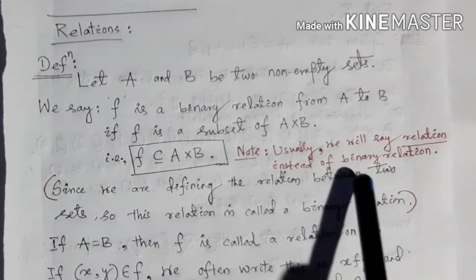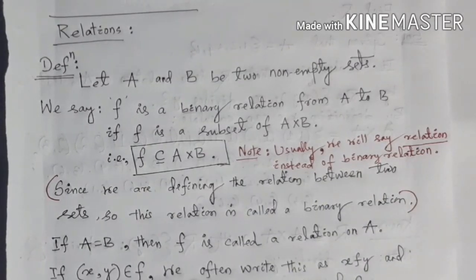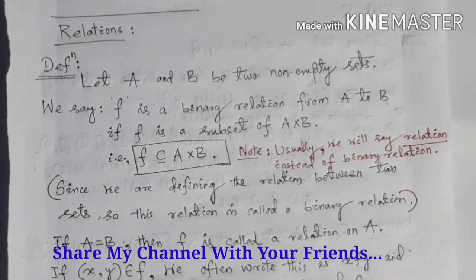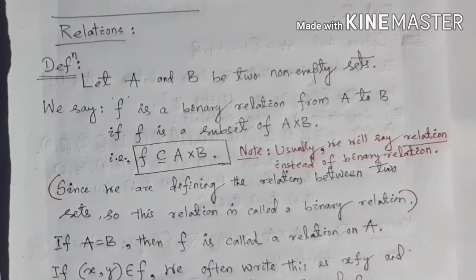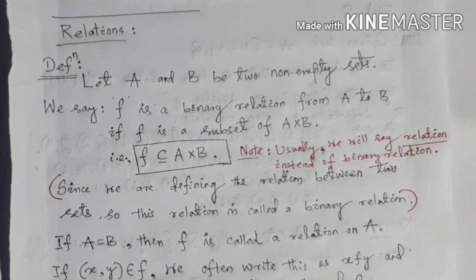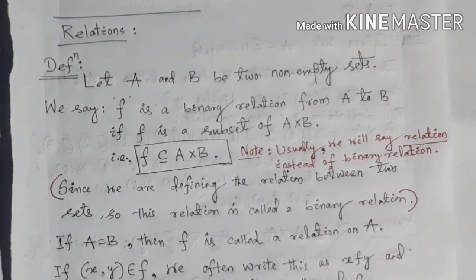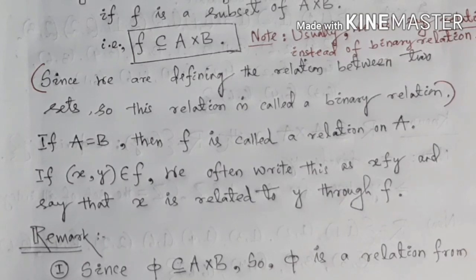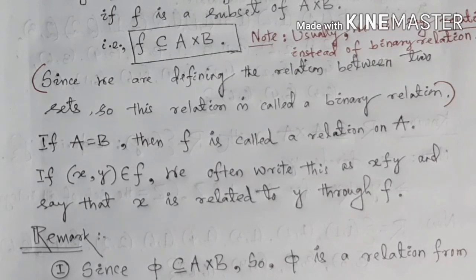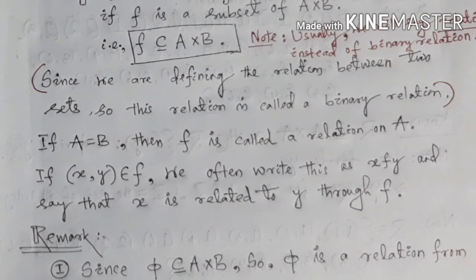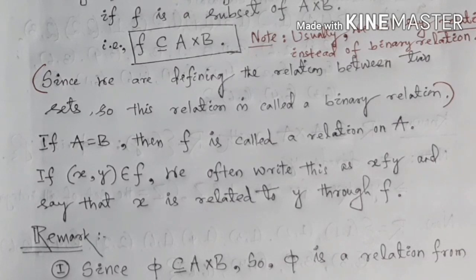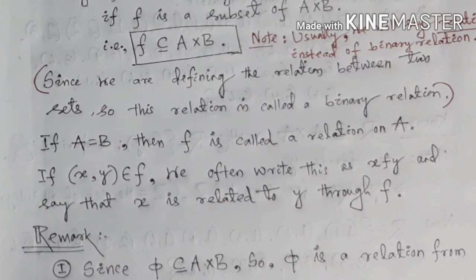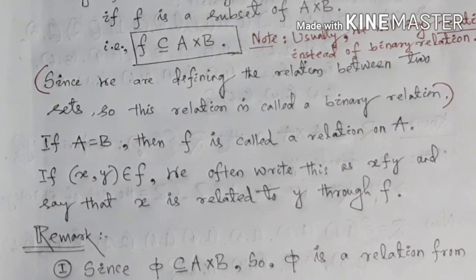So note, usually we will say relation instead of binary relation, because I have told you we are discussing the relation among the elements of two sets only. Why do we call the relation binary? Because we are defining the relation between the elements of two sets, so the relation is called binary relation. Since I will not discuss the relation among the elements of more than two sets, I will say simply relation, instead of binary relation.